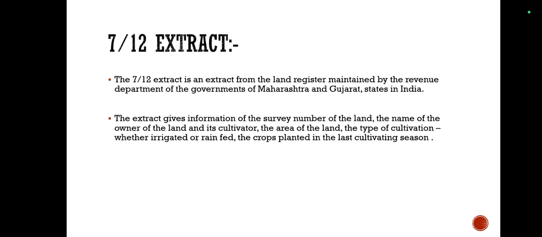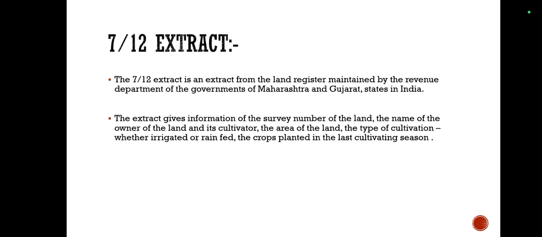Now the ownership of land could be private or public. Land registration in this context is done under the revenue department of the government. All the information about the registered land can be obtained from the revenue department in the 7 by 12 extract. One can get to know under whose ownership the land is from the 7 by 12 extract.